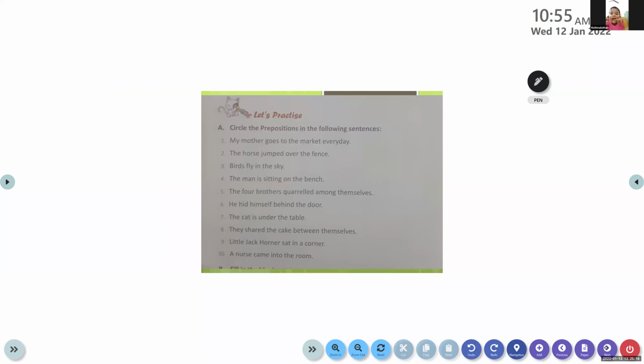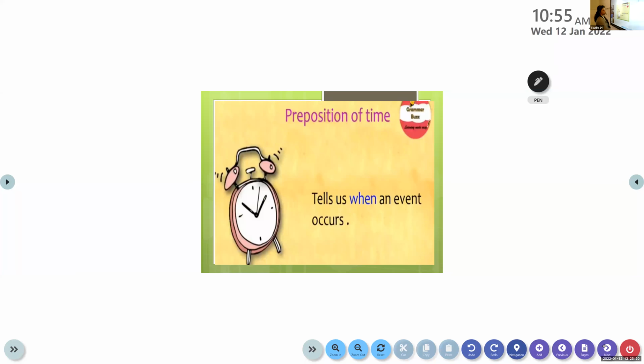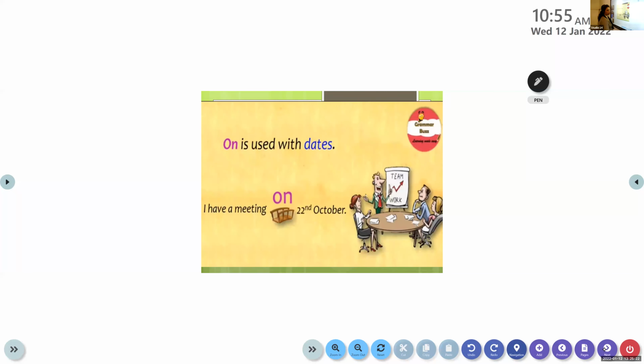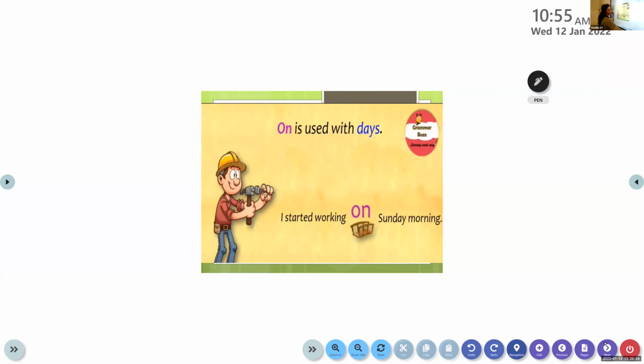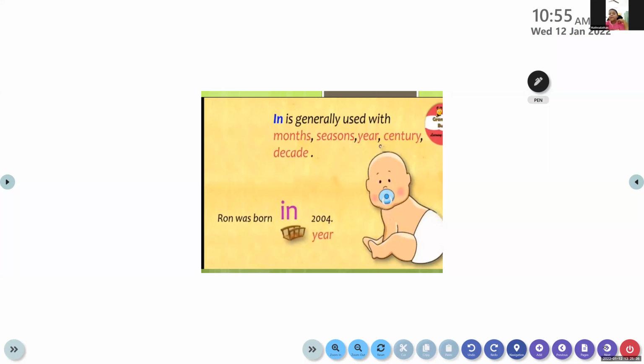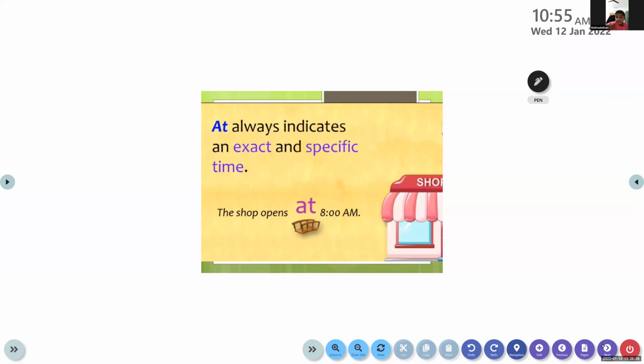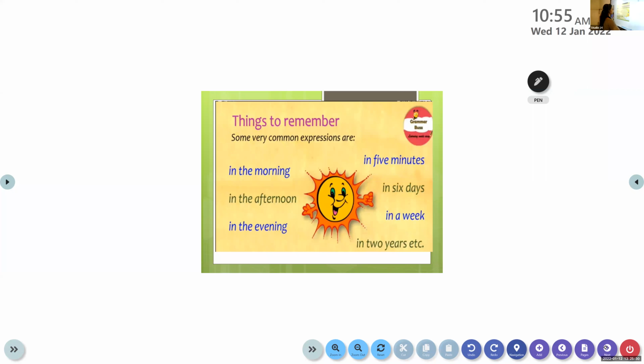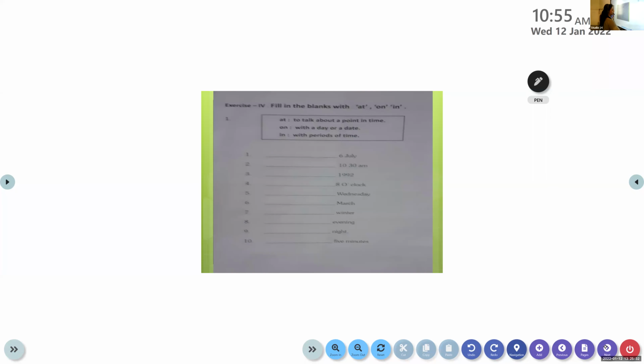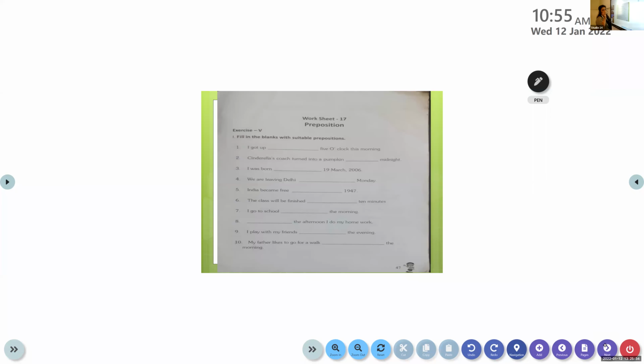This is just an exercise to identify the prepositions. Now there is an exercise in your workbook. This we will discuss in the next class. In today's class, we have discussed the first one, the preposition of place.